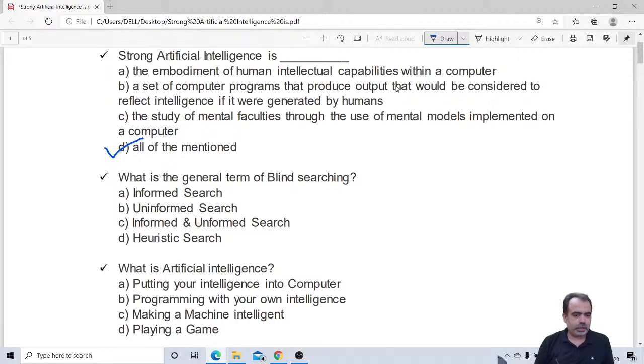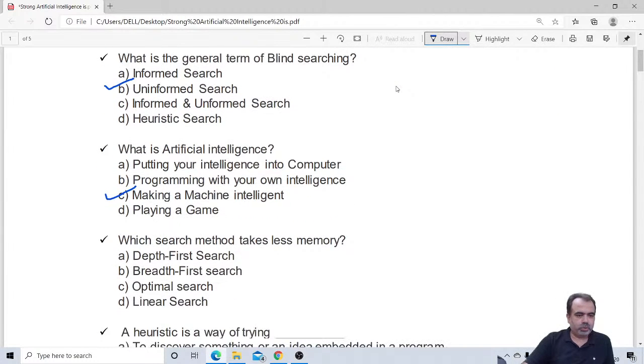Playing a game also is not the answer. Making a machine intelligent is the correct option here. So answer would be C. So let me click it, and for the previous one it is uninformed search, so let me click this also. Now let me move towards the next one.